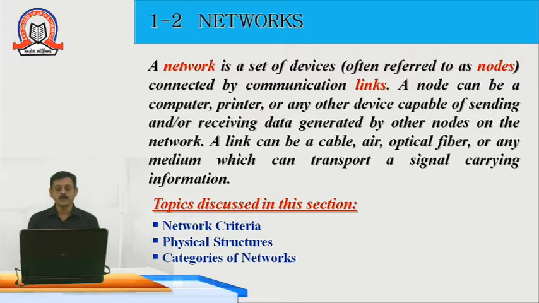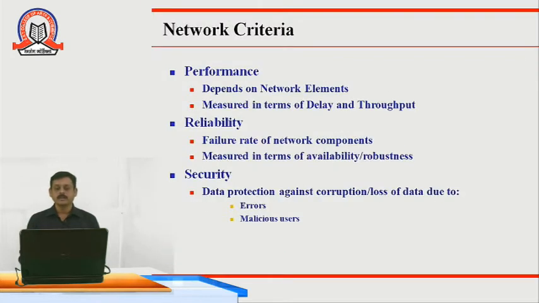In this topic, we are going to discuss the network criteria, physical structures, and the categories of network. Network criteria always depend on three basic features: performance, reliability, and security. The performance of a network always depends on the network elements, like the devices which we are using.